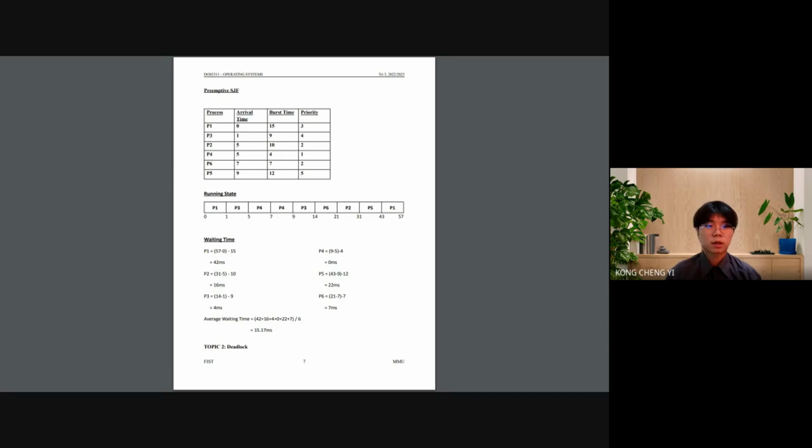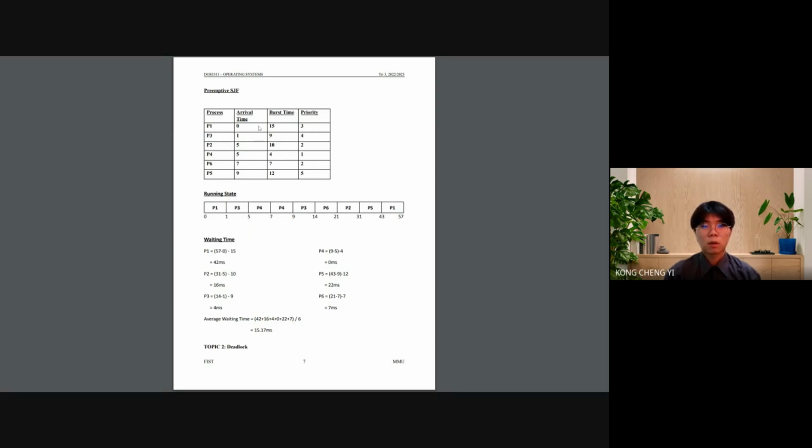At 0 millisecond, P1, the process 1, arrives. You can see the arrival time is 0. So it will be executed. P1 will be executed until 1 millisecond. Why? Because at this time, P3 arrives. So P3 will interrupt P1.